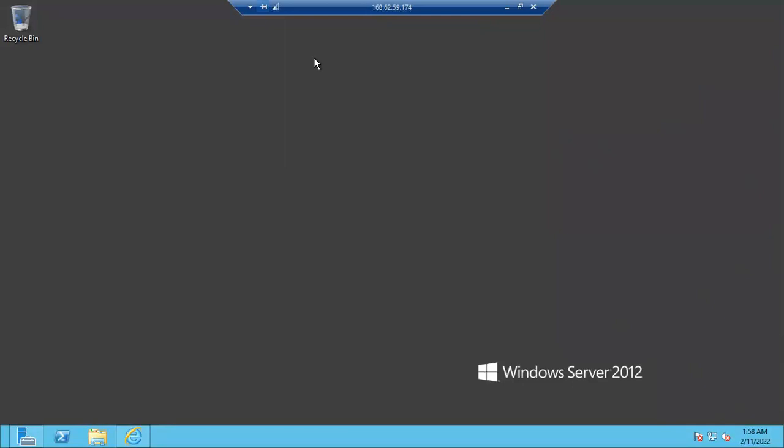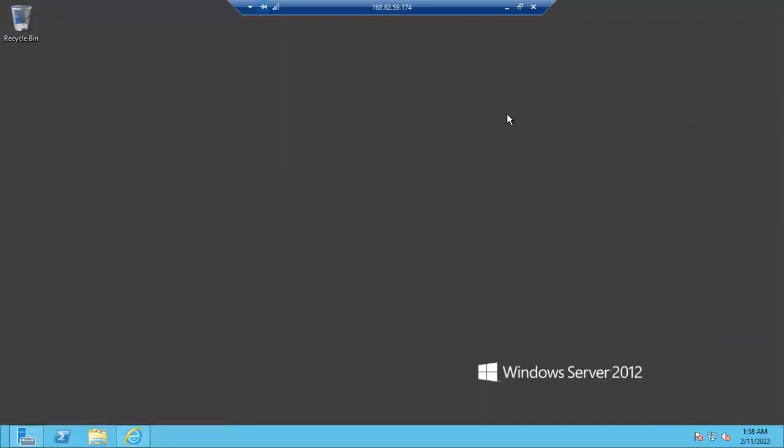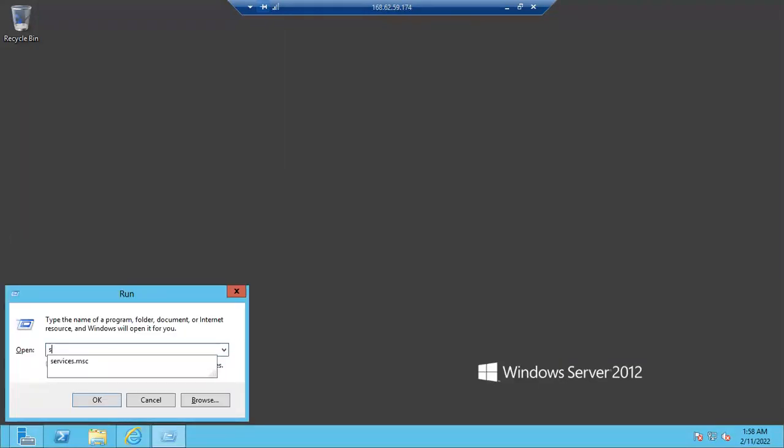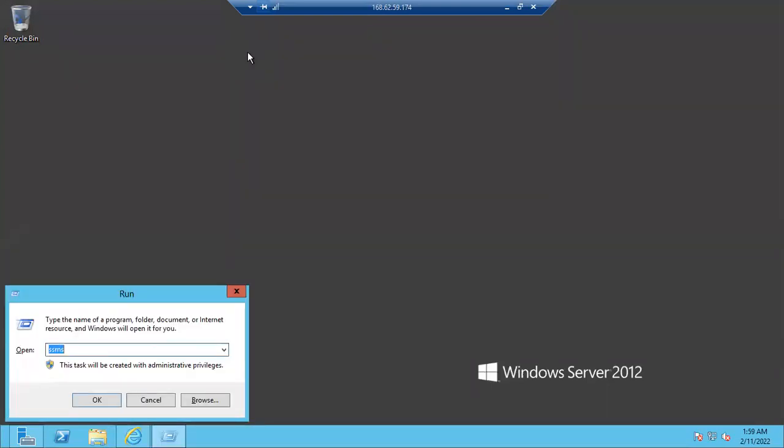What is the shortcut, guys, to open the Management Studio? SSMS you can type, or for earlier versions, directly open Run and type SSMS. But for the new versions, if you type SSMS in the Run, it will throw an error: Windows cannot find SSMS. Make sure you typed the name correctly. For new versions, you cannot use the SSMS shortcut.